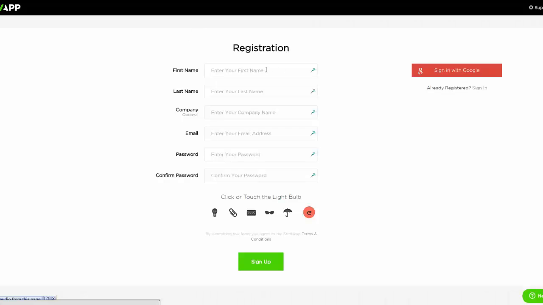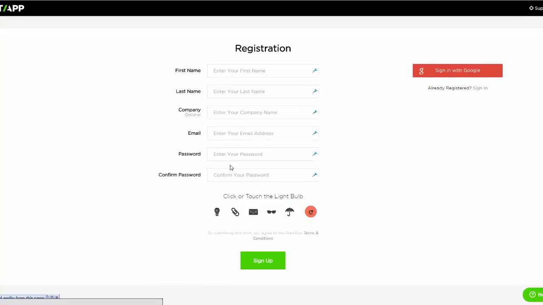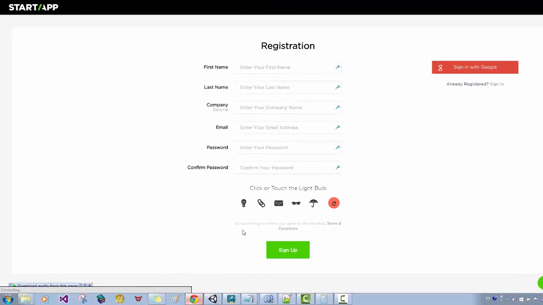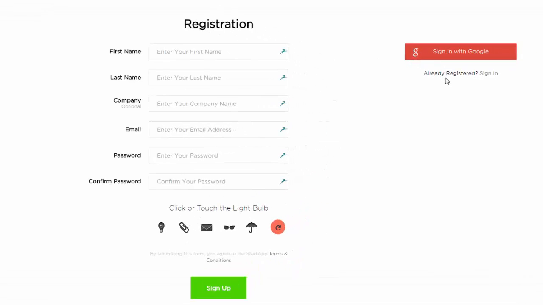So here is the registration form. You need to fill in your data: first name, last name, your company if you have one, email address, and password, and you need to sign up. You can also use Google authentication for your login authorization. So you can click here and log in. After you register, you're going to receive an activation link. Just click on it and continue with the registration.